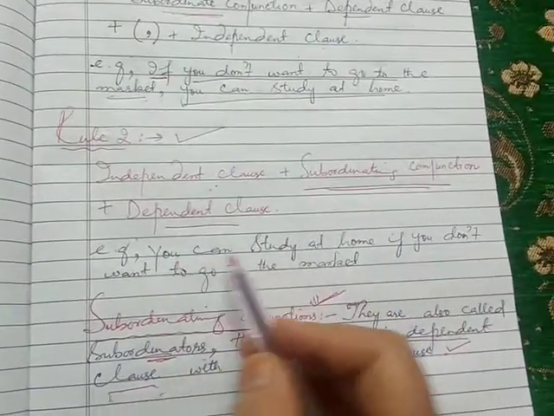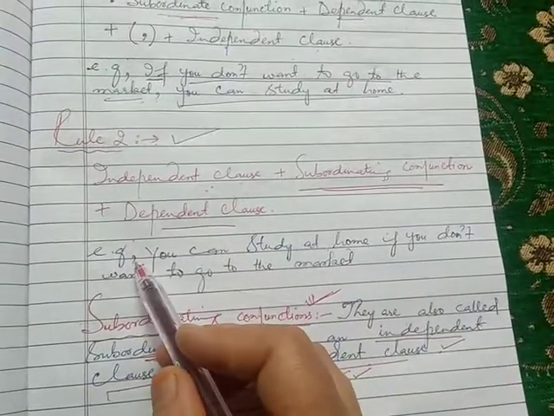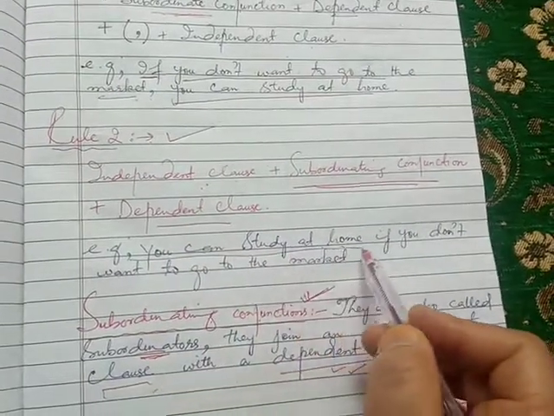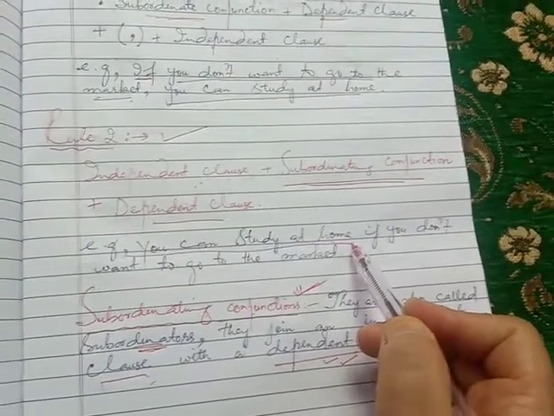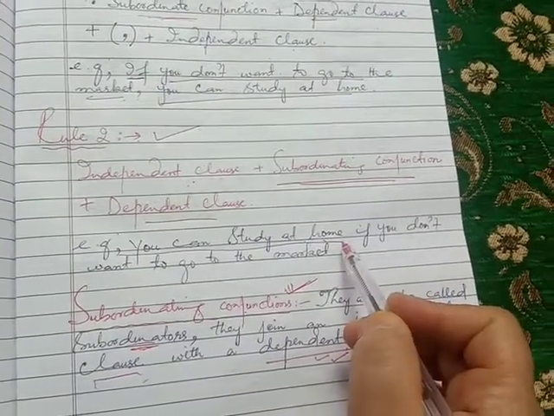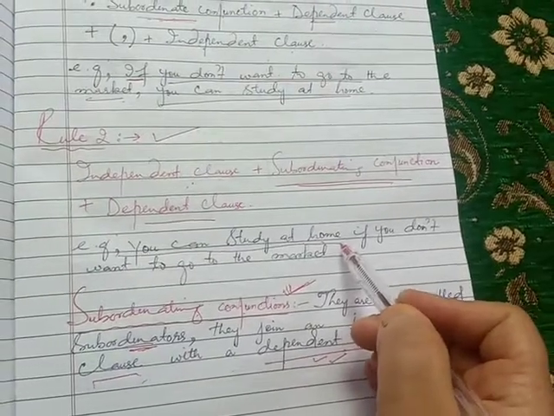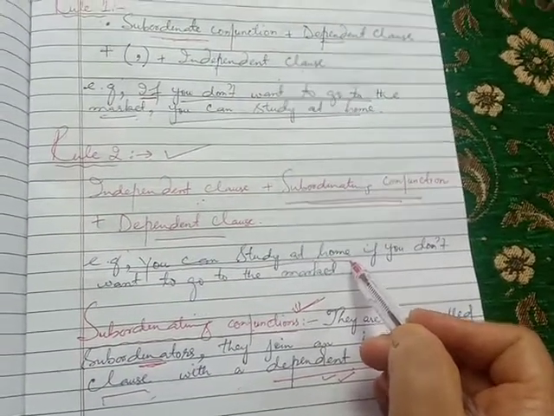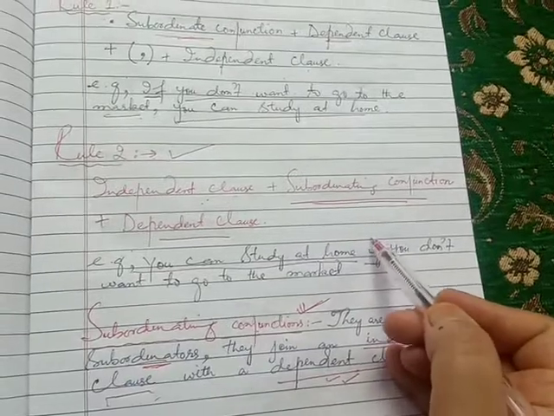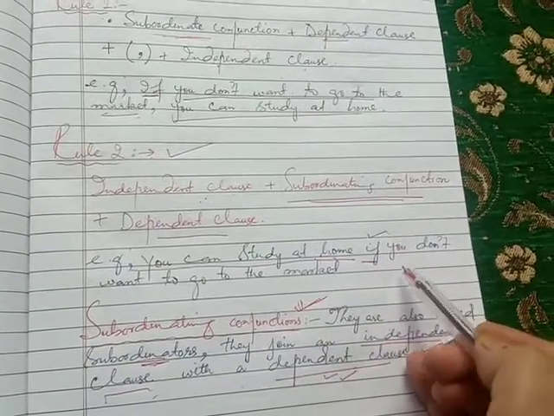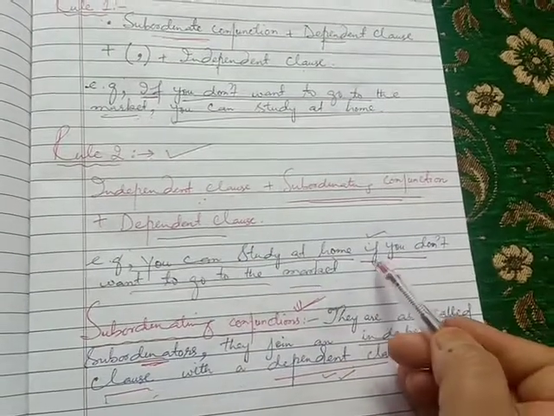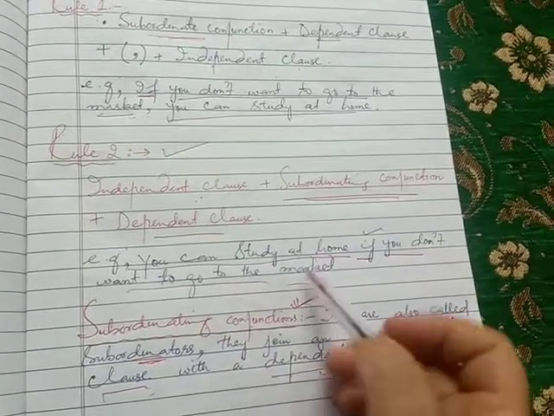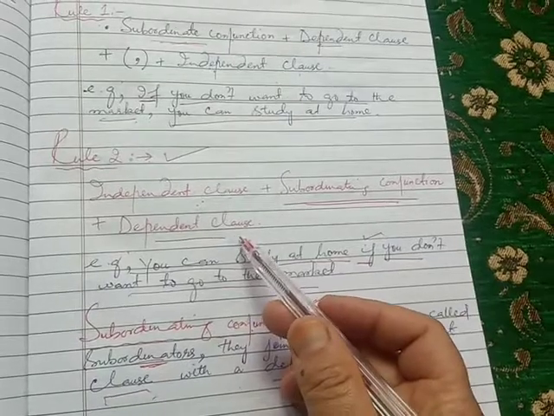For example, you can study at home, this is an independent clause. Why is this an independent clause? Because it gives us a complete thought. It does not need any other clause for its existence. Here, if this is a subordinating conjunction or subordinator, you don't want to go to the market. If you don't want to go to the market, this is a dependent clause.